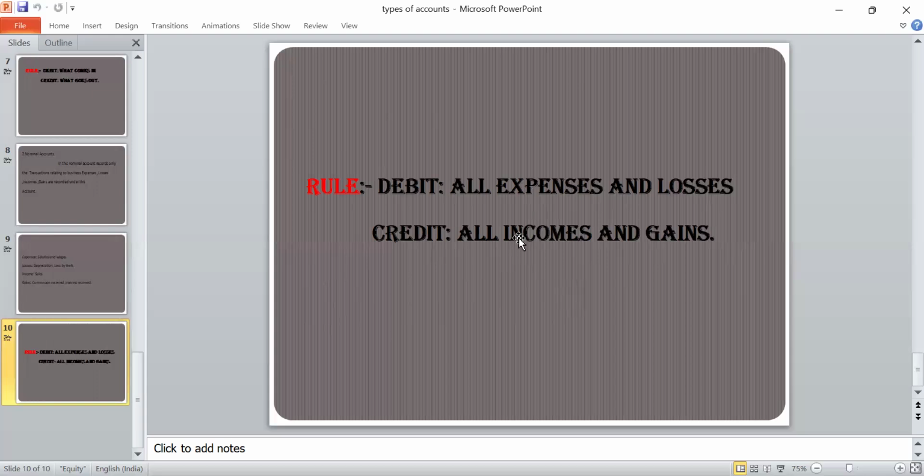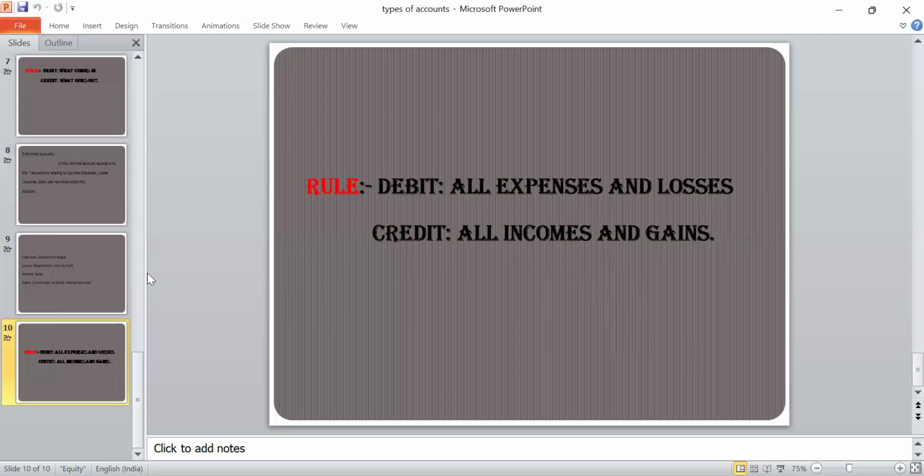Again, wages paid. Wage is also expenditure, and all expenses are debit. So the debit transaction is wages. Next, telephone bill paid. Telephone bill is also expenditure, so that is also a debit transaction. And next one, discount received. Discount received means that is income, so discount received is a credit transaction. That's it. Okay, once again I repeat.